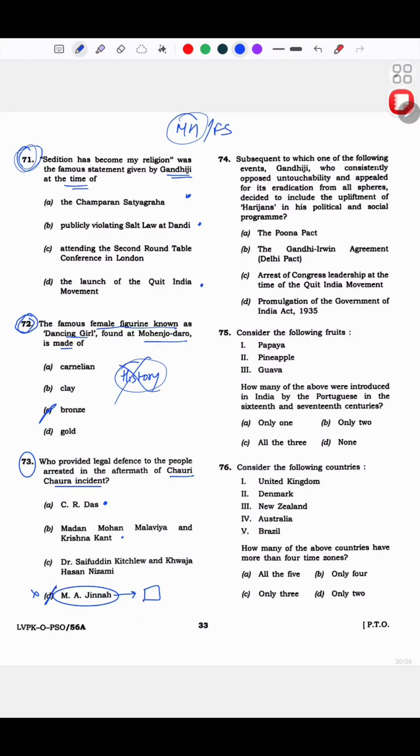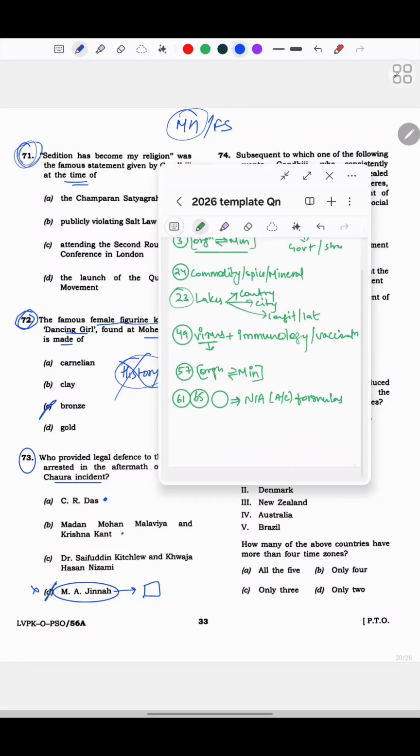Then subsequently, due to which of the following events did Gandhiji, who consistently opposed untouchability and appealed for its eradication, decide to include upliftment of Harijans in the political and social program? Pune Pact, where he met Dr. B.R. Ambedkar, and yeah, so I just marked it directly. Now this one, I have to mark it here only.